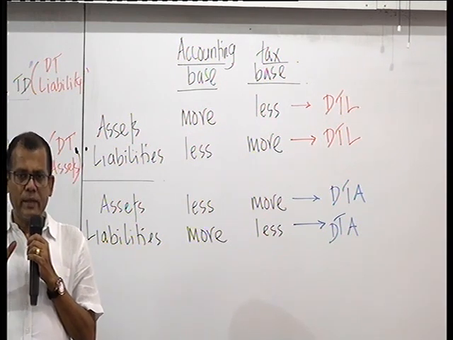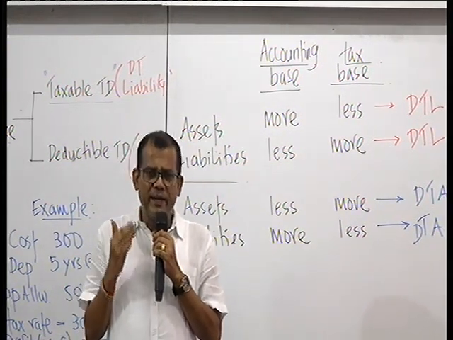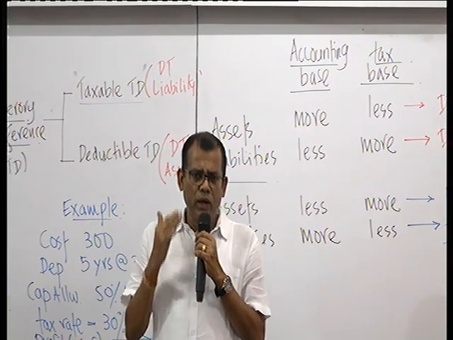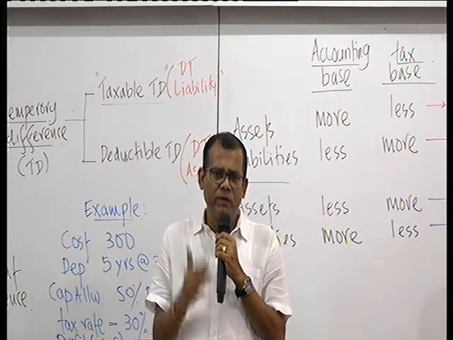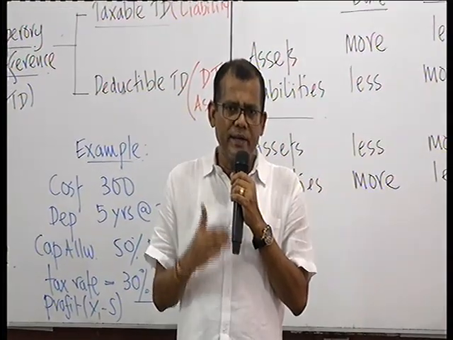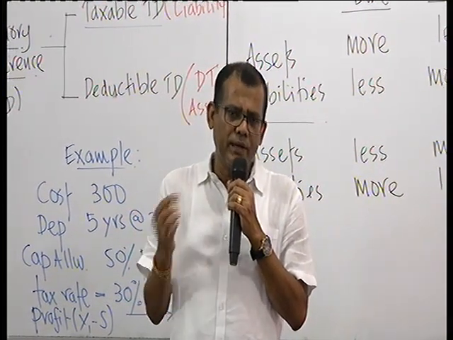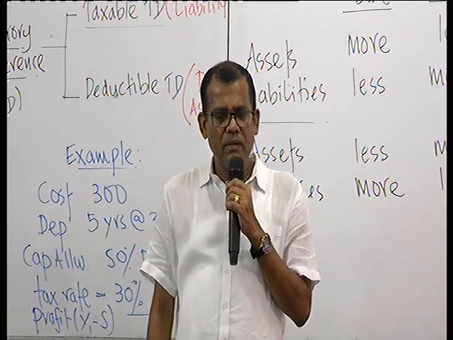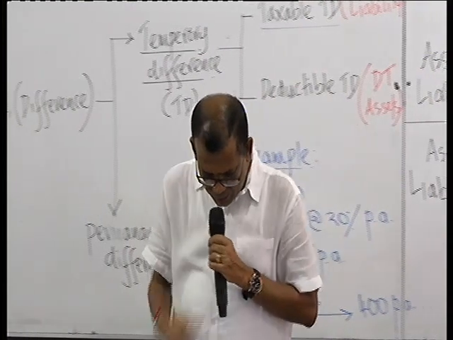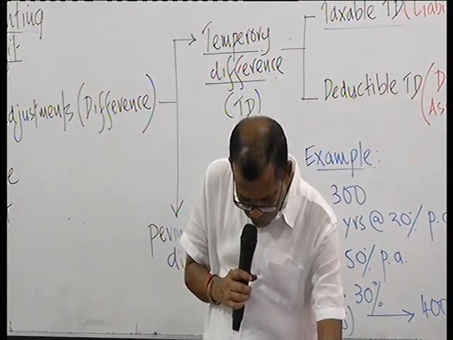So all what you have to now look at is, I repeat it, if you are at an advantage of taxation because of the tax adjustment, you have got to make a provision. You provide for P&L and give credit to deferred tax liability. If you are already at a disadvantage and paying more taxes now, then give credit to the P&L and debit deferred tax asset. This is all what we remember in all cases. Now we will look at these examples and learn little more.